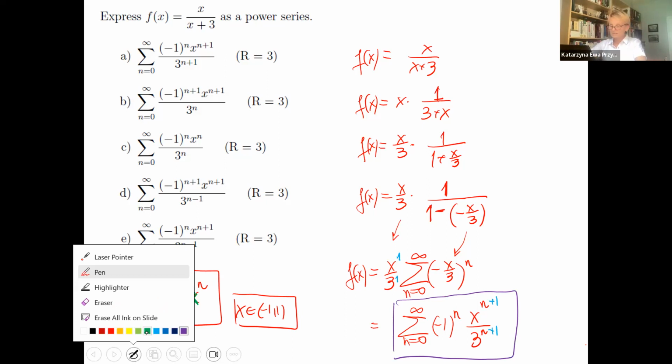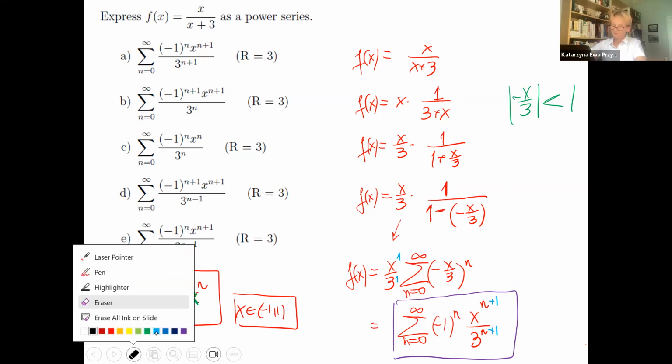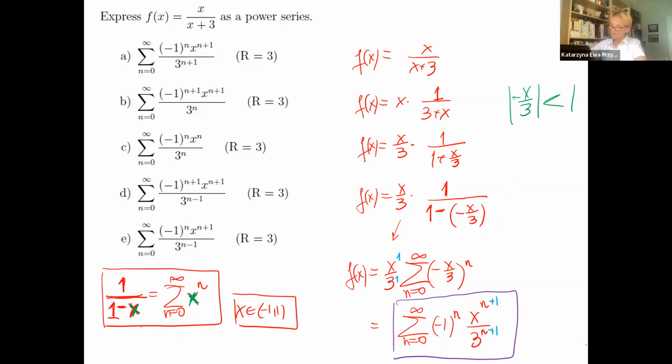Just in case we are asked for the radius, this is that common ratio. This quantity, -x over 3, absolute value of it must be less than 1. That's how you can get a radius or even an interval.